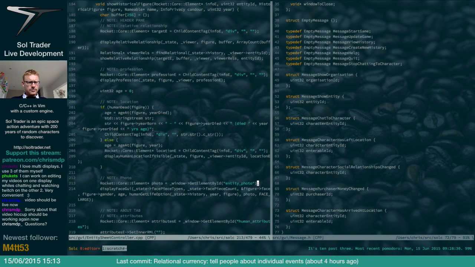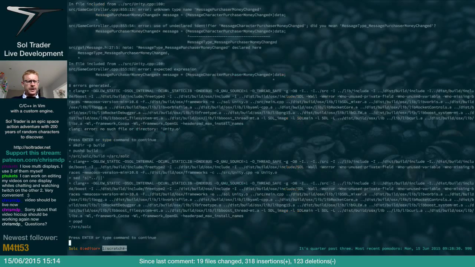Display face GUI. The other place we do this is, and in fact, yeah, we might need to build this in. We display the face GUI in a number of different places. Let's see all the places in which we display face GUI.